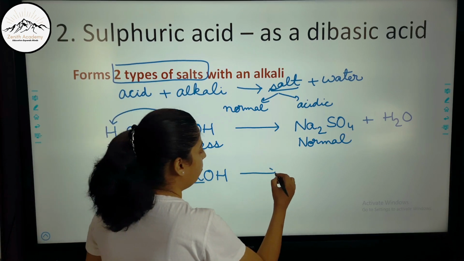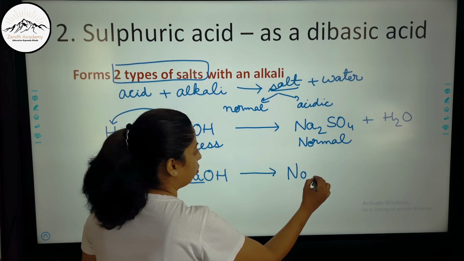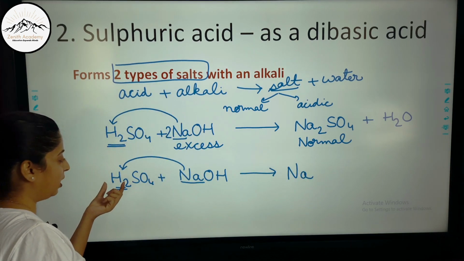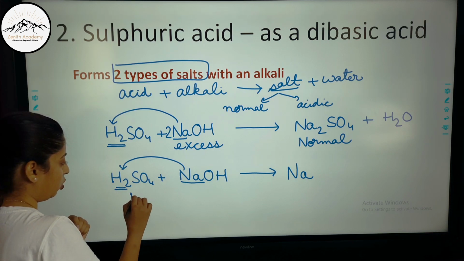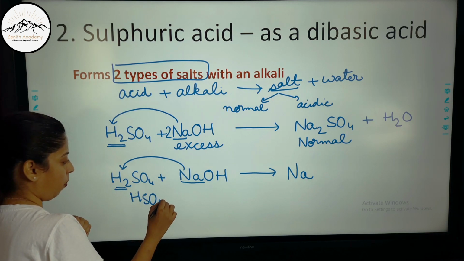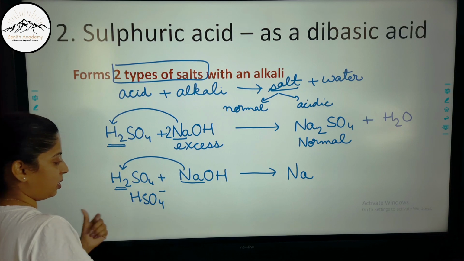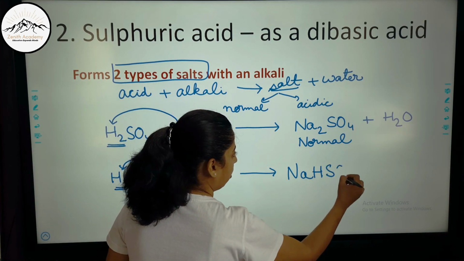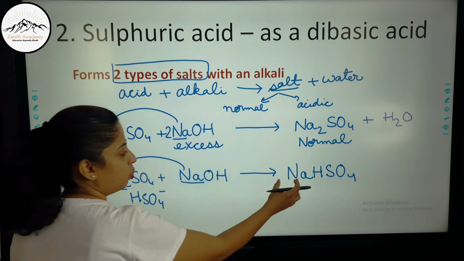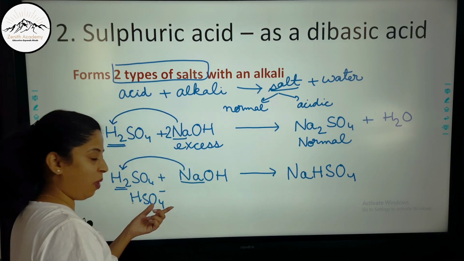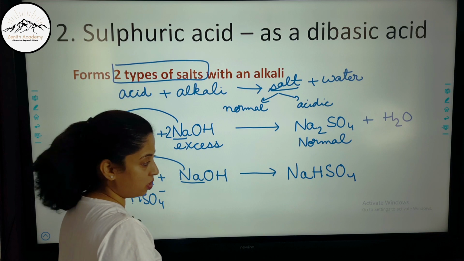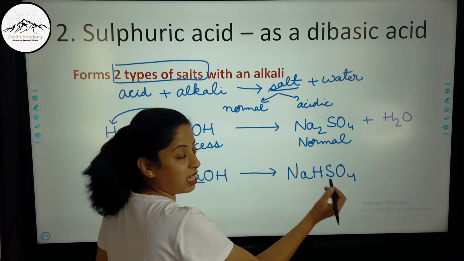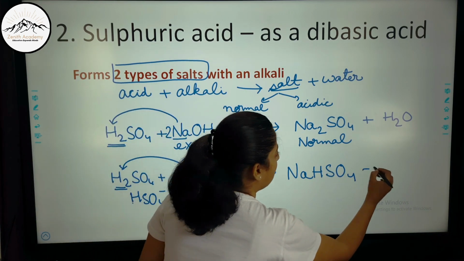So it will form Na, and HSO4 minus is left, so we form NaHSO4. Sodium is plus 1, HSO4 is minus 1, so the formula becomes this. This is sodium bisulfate, and water is formed.